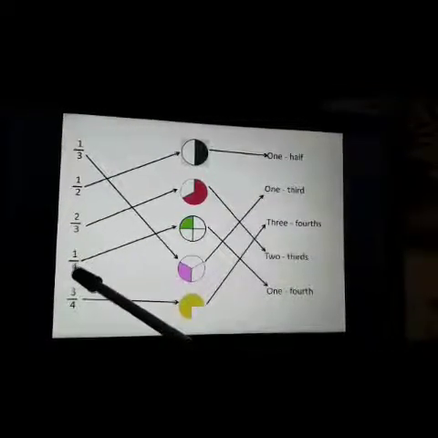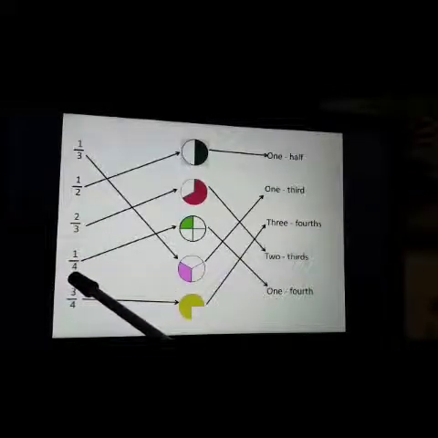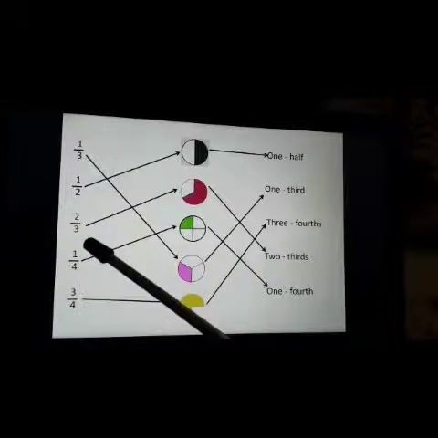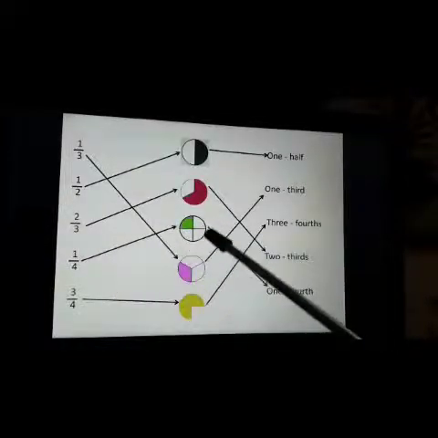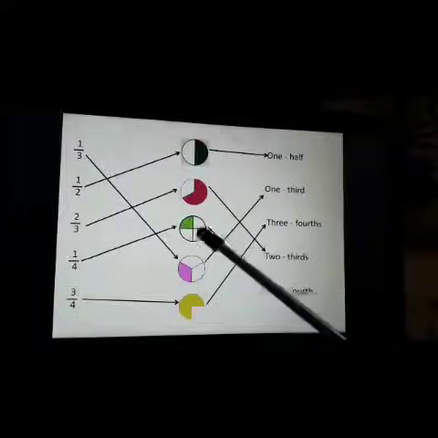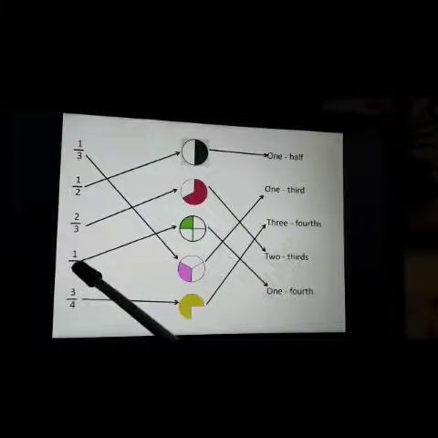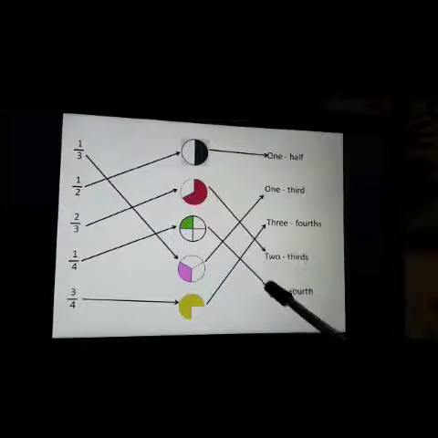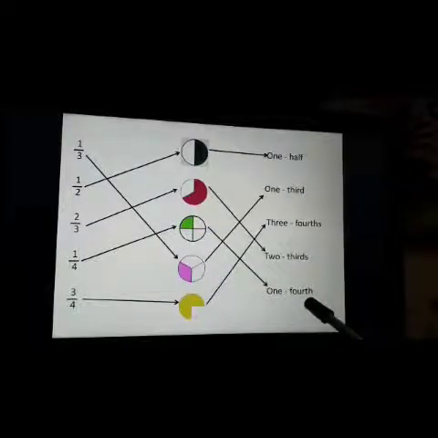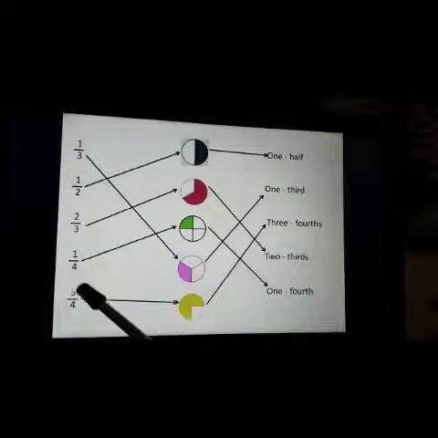Okay, now the next is 1 by 4. That means total number of parts should be 4 and 1 part should be shaded. So this figure, ये figure में total number of parts 4 है और 1 shaded है. So we have to match this with this figure and the fractional name will be 1/4. Now the last one, 3/4. 3 by 4.